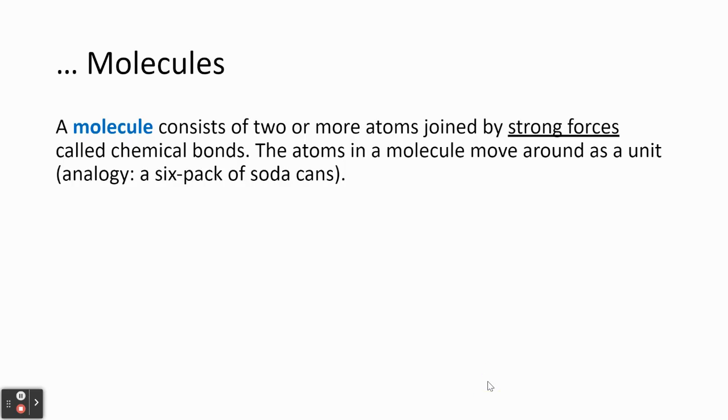So after atoms, we have what are called molecules. A molecule consists of 2 or more atoms joined by strong forces called chemical bonds. We can think of atoms in a molecule a lot like soda cans in a six-pack. That six-pack of soda cans acts as a unit. Molecules act like a unit.